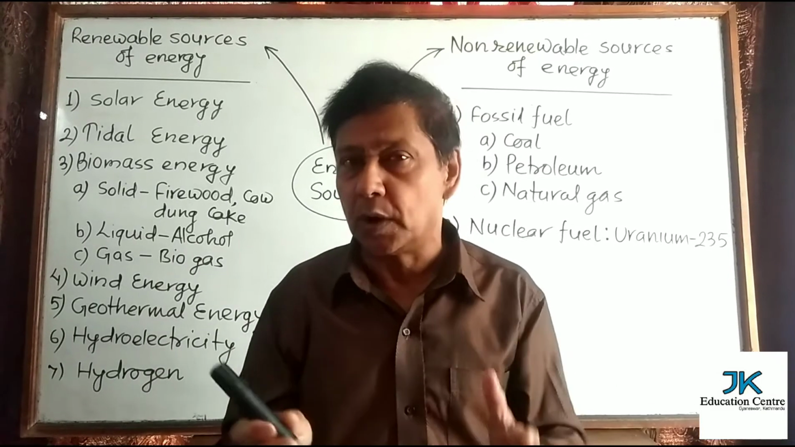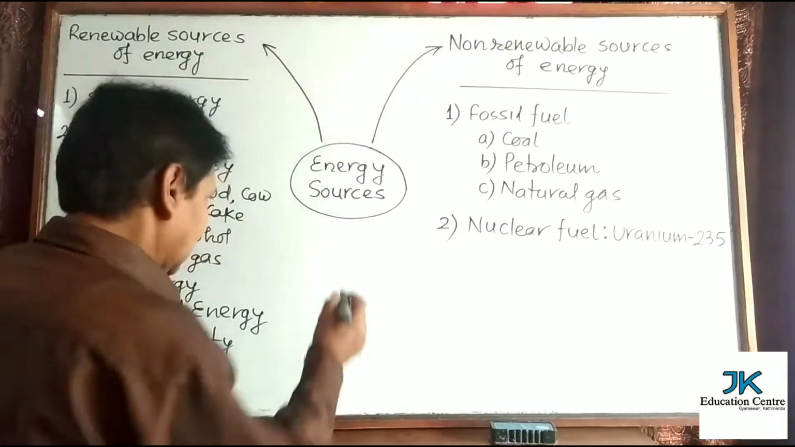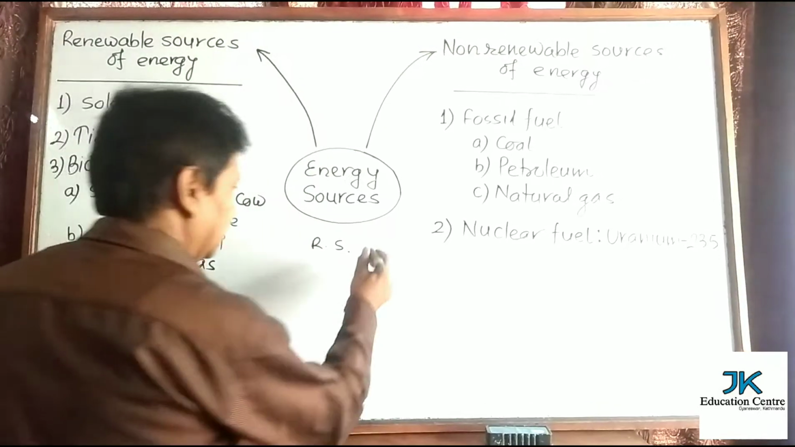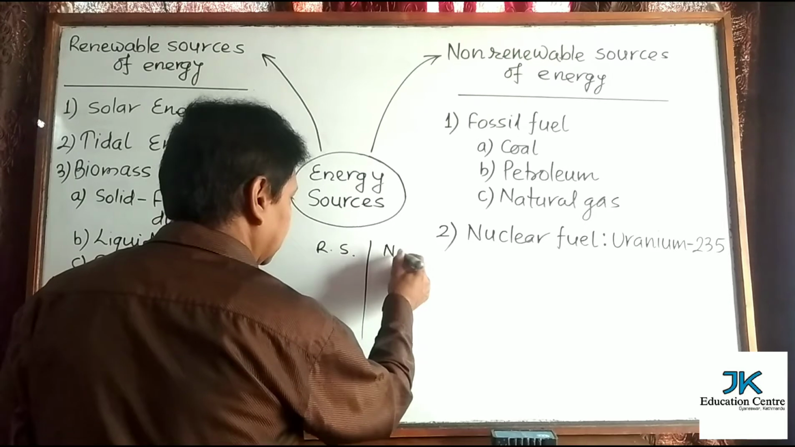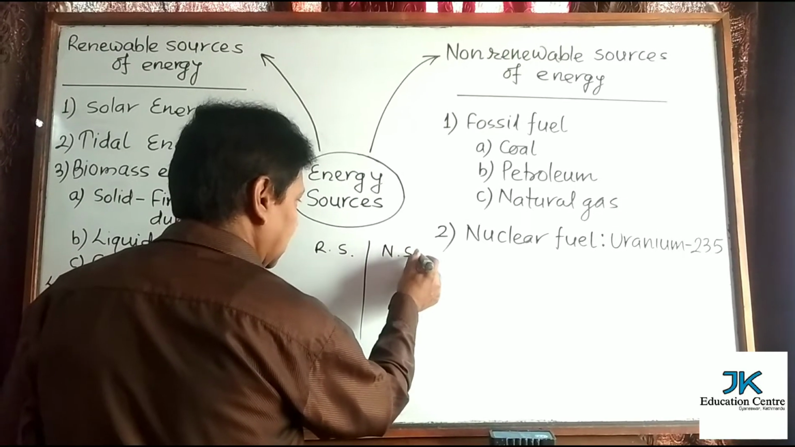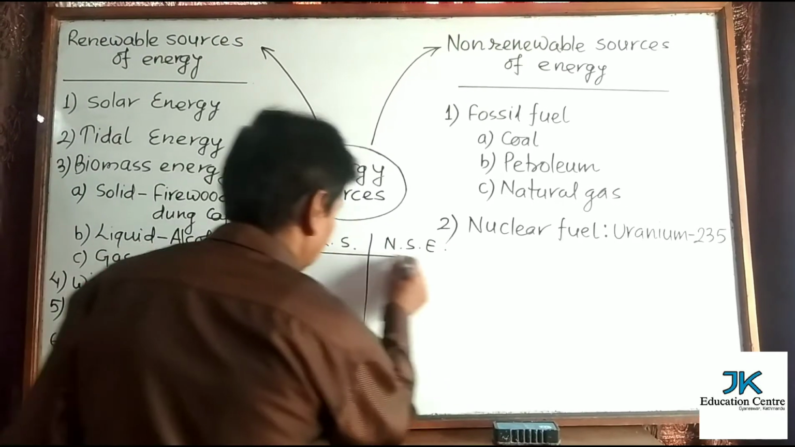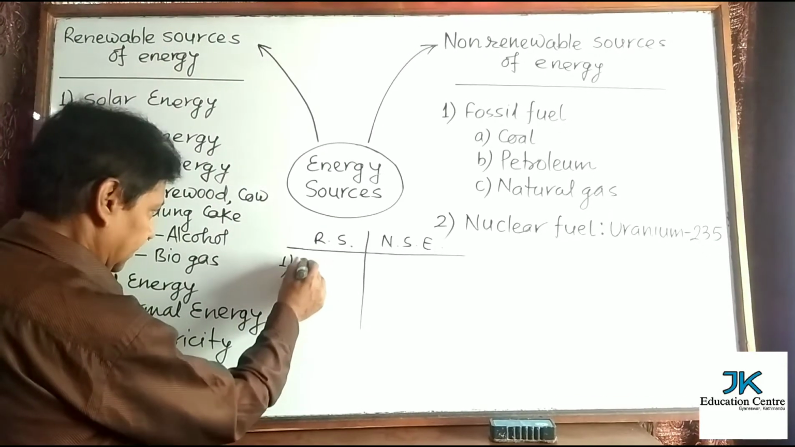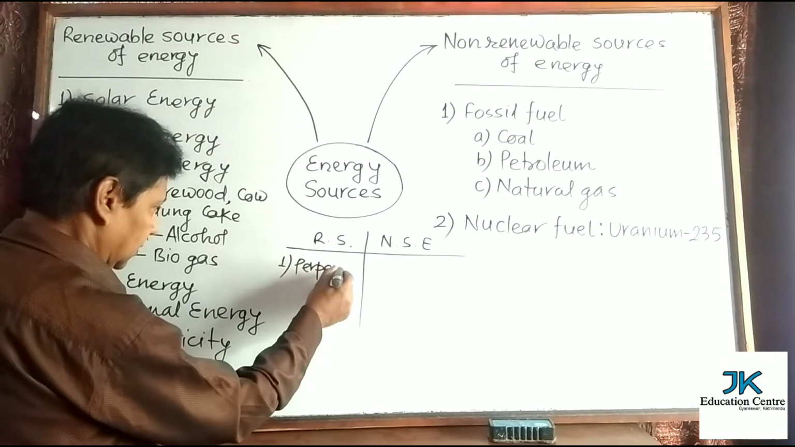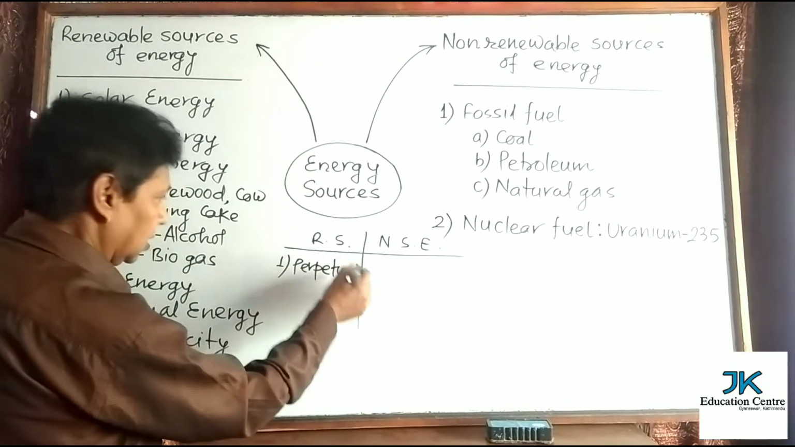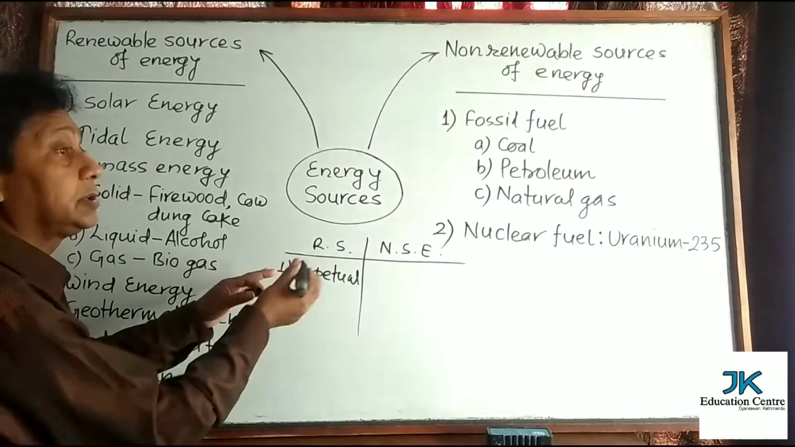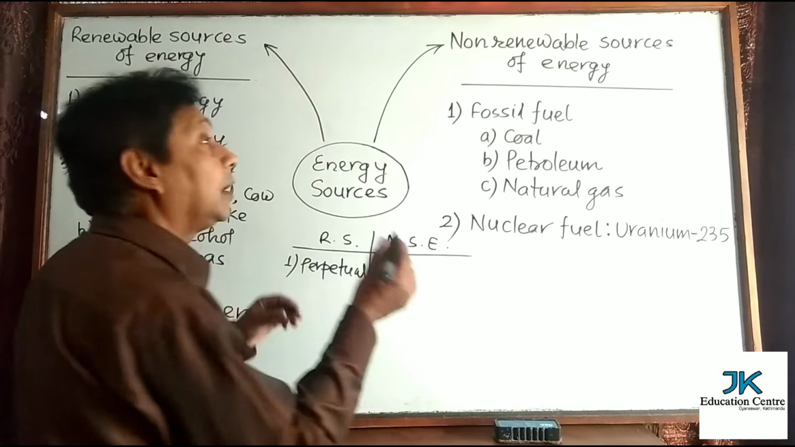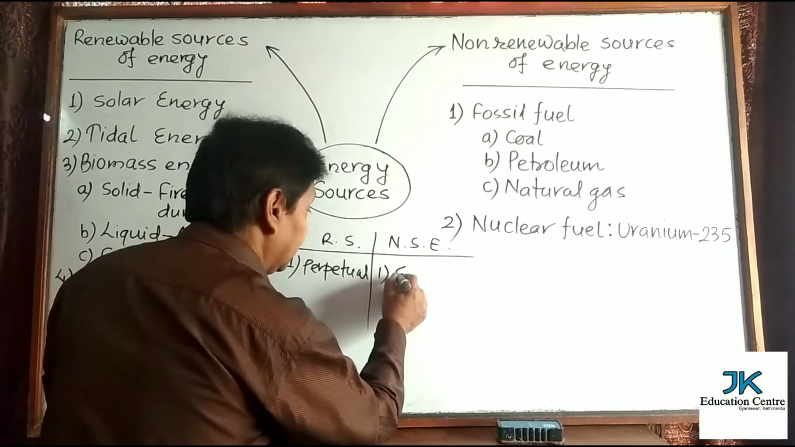Now I want to differentiate them with other points also. Look at this difference. Let's say this is renewable source of energy. Another, non-renewable source of energy. Shortly I am writing. Okay. All the renewable sources of energy are perpetual. Renewable sources of energy are perpetual sources of energy, they never finish. But non-renewable sources of energy are exhaustible.